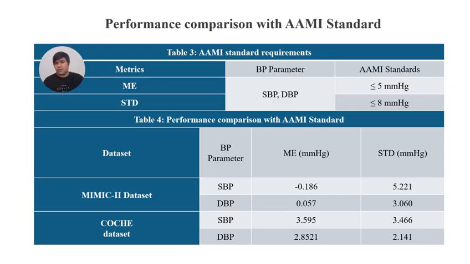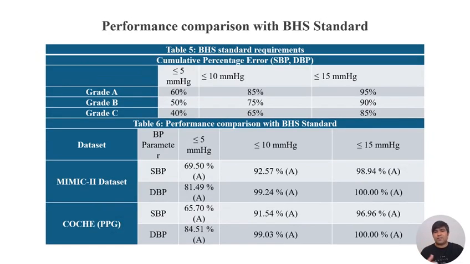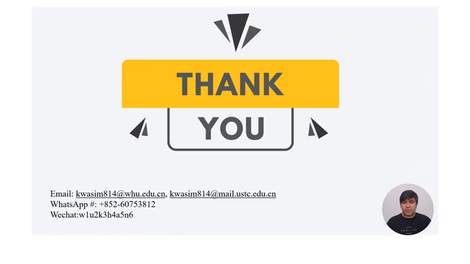So we compared our result with the golden standard of AAMI, and then we compared our result with the BHS golden standard. According to this, they divided the data into grade A, grade B, and grade C, and there are many ranges they gave. So here we can see our results, for both the COACH and MIMIC data sets, fall in category A. So that's all for today's presentation, as I have a time limit of 10 minutes.